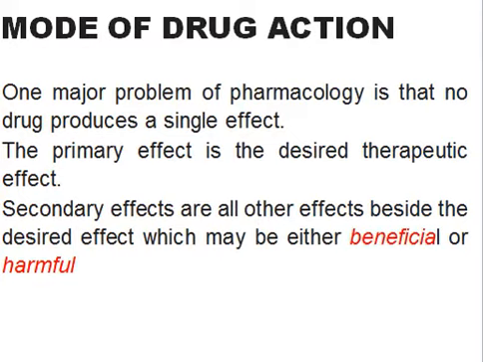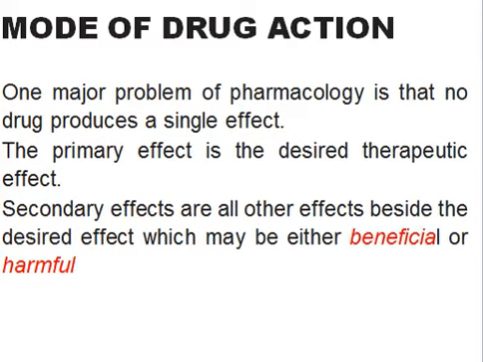This desired effect is called the primary effect, while all other effects besides this primary effect are called secondary effects, right? So if you want to kill a bacteria, this is the primary effect of the drug. But along with killing bacteria, if your drug is doing something else as well, the effect other than the primary effect is called the secondary effect. Secondary effect can be beneficial, but it can also be harmful. So it's very important for you to know the difference between primary effect and secondary effect.